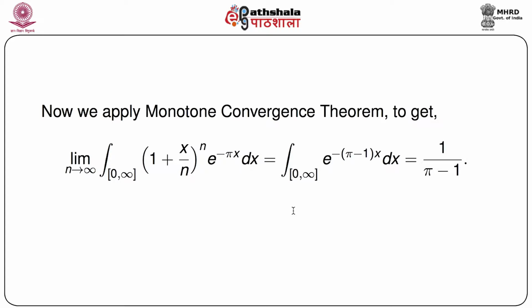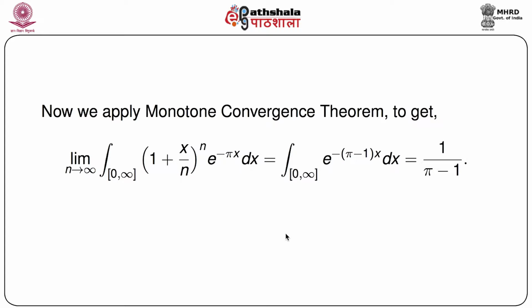We have already seen it, and just a simple integration will give us the value 1 by pi minus 1. So this is a direct application of the monotone convergence theorem. All we need to check is whether the function or the integrand is monotone, and we have written this integral using the indicator function. That's the only thing that we need. So there is an indicator function involved in it.